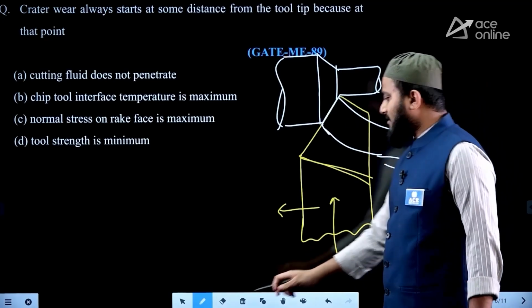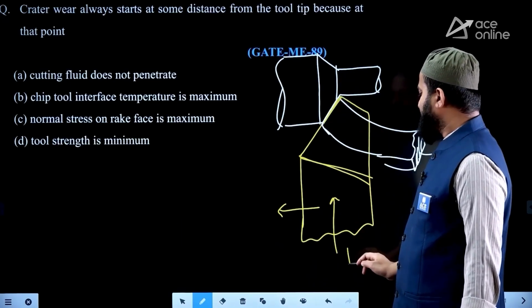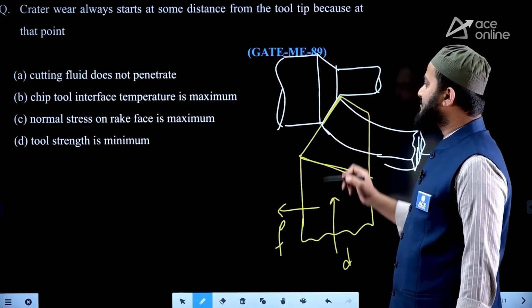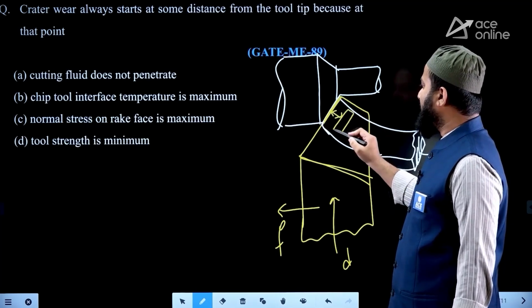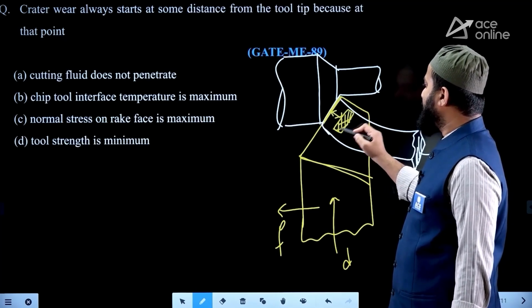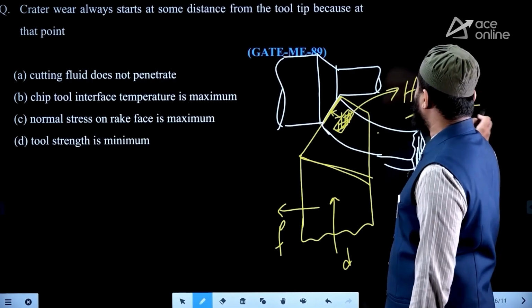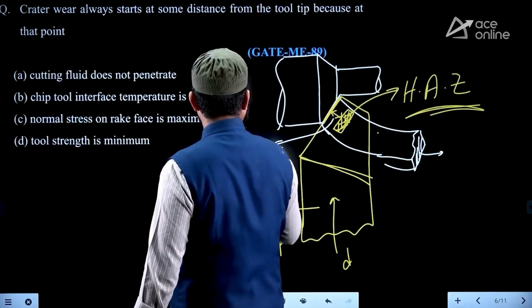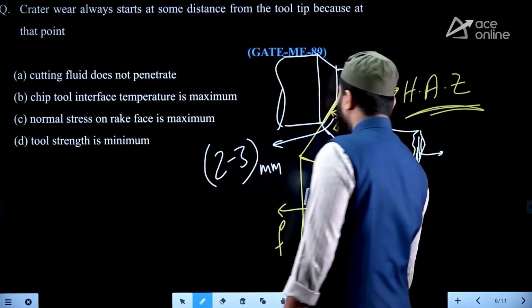From this side cutting edge position, 2 to 3 mm away, there is something called a heat affected zone. So this zone we call a heat affected zone, and it is at 2 to 3 mm away from the cutting edge.